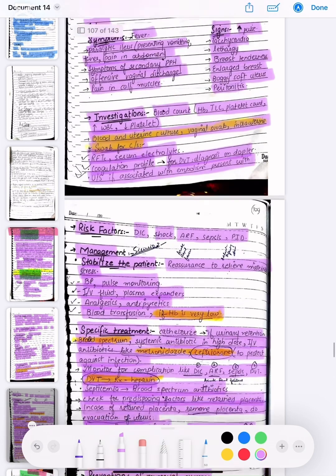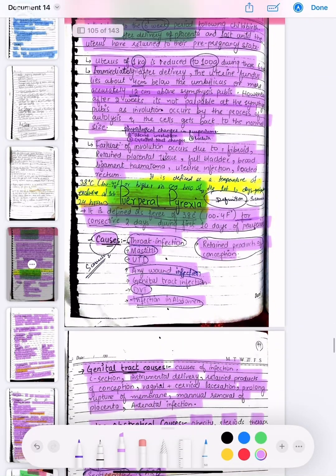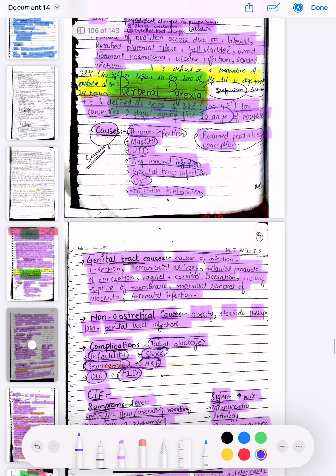So this was about puerperium, what is puerperium and what is puerperal pyrexia. Then we have defined puerperal pyrexia, that it is fever of 38 degrees C for consecutive 2 days during the first 10 days of puerperium, and the causes are throat infections, mastitis, UTI, wound infections, genital tract infections, DVT, and infections in the abdomen.